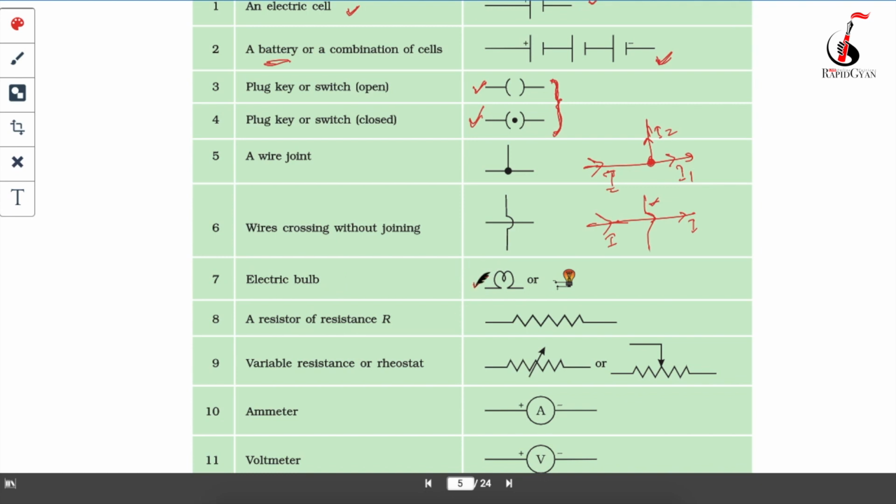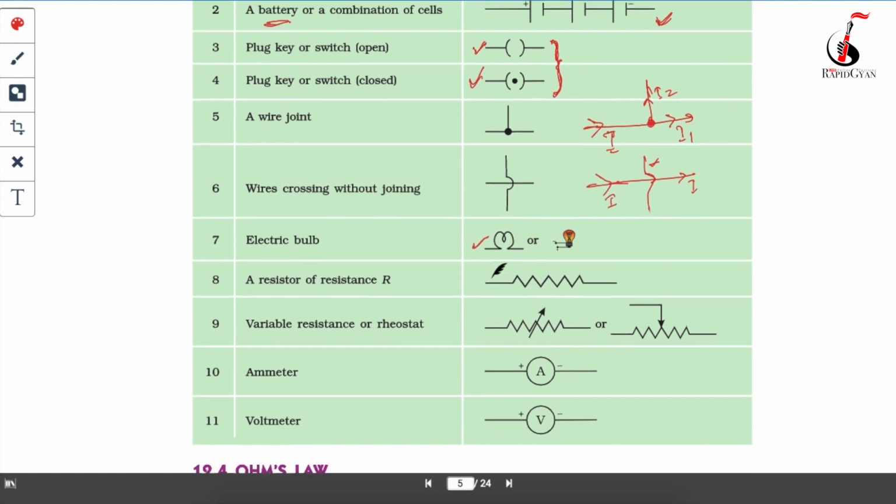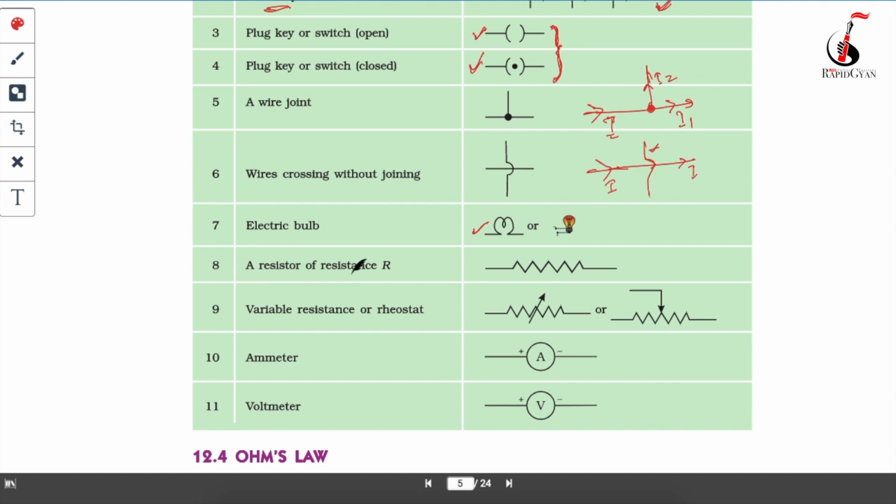Now the next one is your electric bulb, which I told you is denoted in this way. Next is the resistor, or resistance. For now just remember that in this way we denote it. What it actually is, I will tell you in the later part of this chapter. So in this way we denote the resistor.